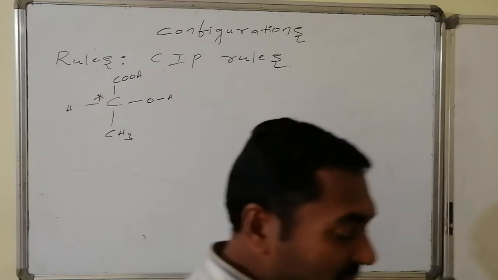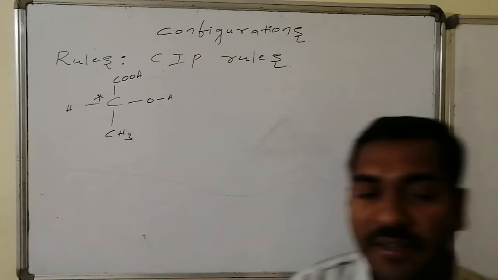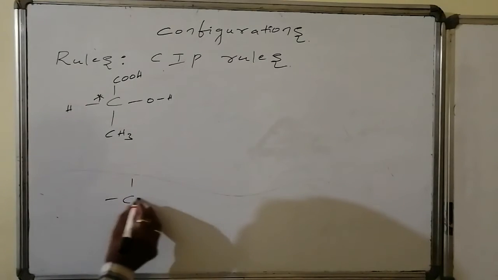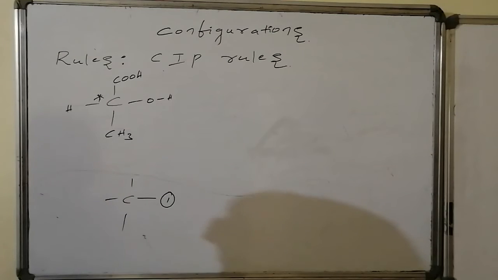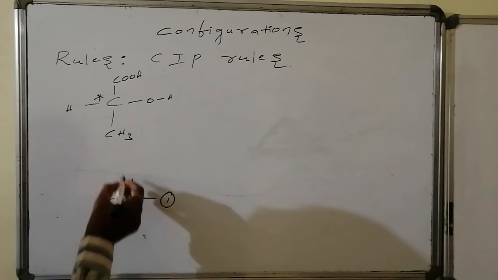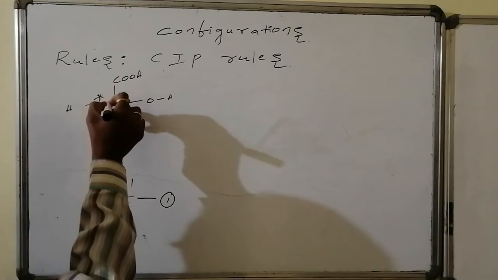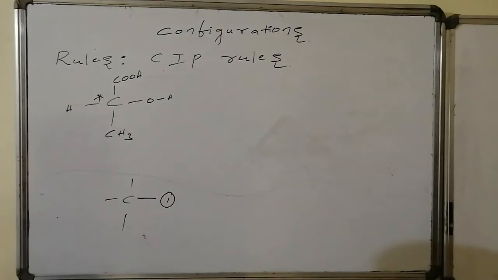Hydrogen atomic number is 8. So therefore hydrogen is getting higher importance. So therefore instead of that particular valency, I am feeling this is first priority. Whereas the remaining top and bottom are connected with carbon and carbon directly. Hence here the priority can't be decided by the direct connectivity.